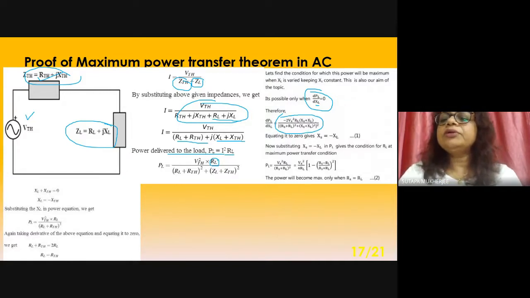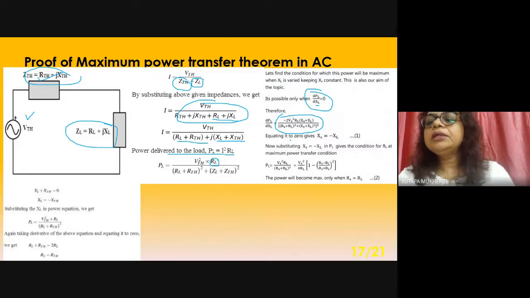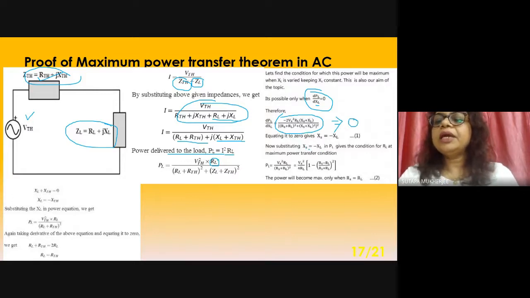So you have to do the differentiation of the term, and after that, equating it with zero, you will get XTH equal to minus XL.